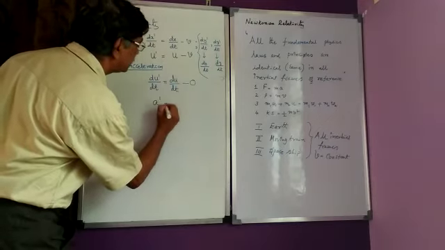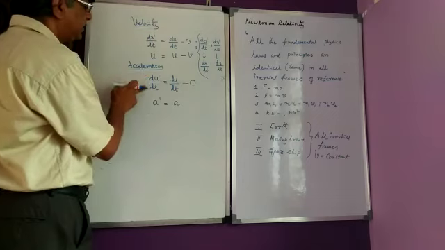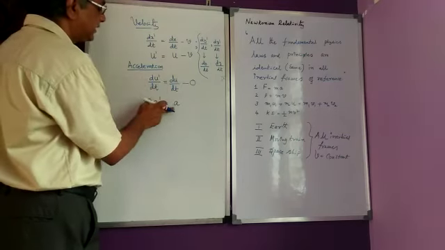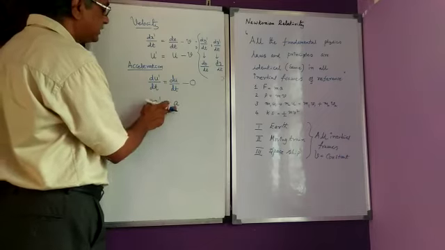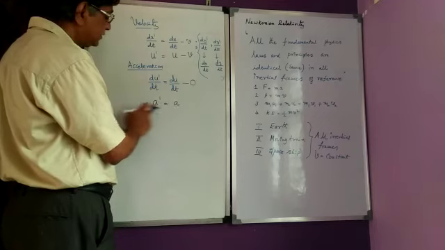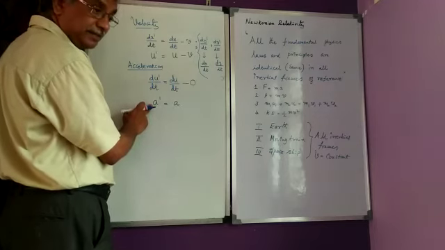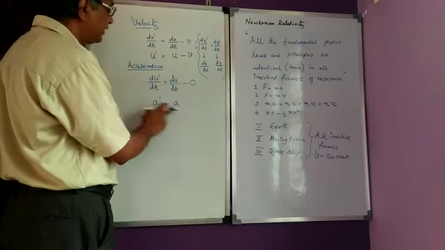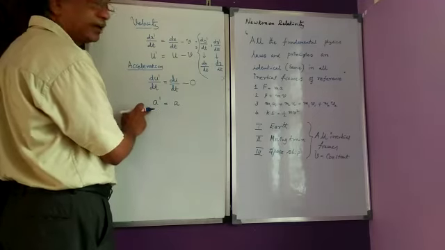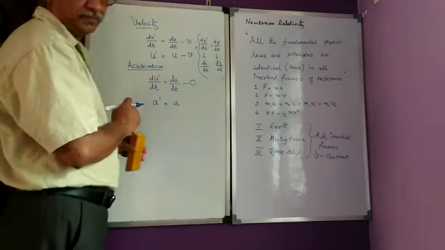Now this I will write: a' is equal to a. du' by dt is written as a', acceleration. du by dt is acceleration. Now this is acceleration with respect to the rest frame of reference, and this is acceleration with respect to the moving frame of reference. Both are similar. So accelerations are invariant in Galilean transformation.